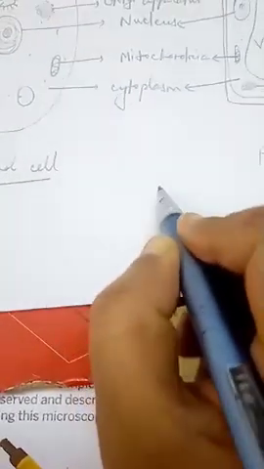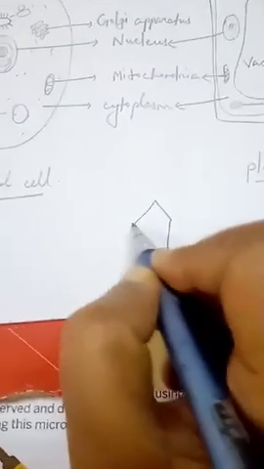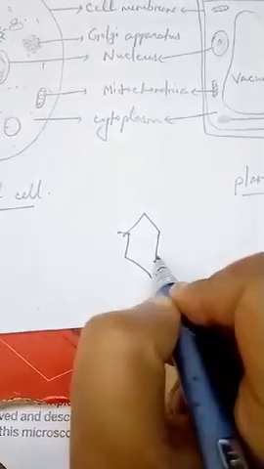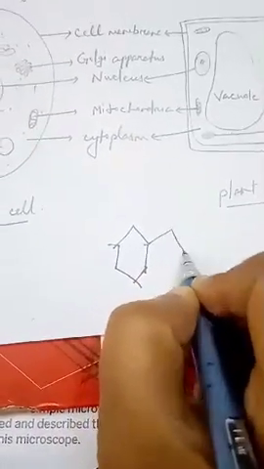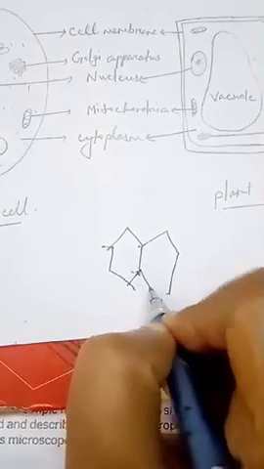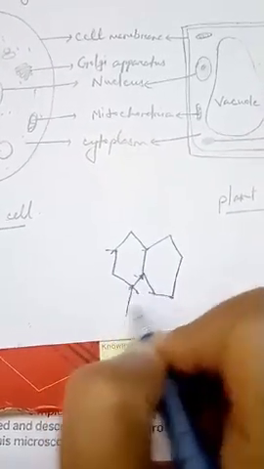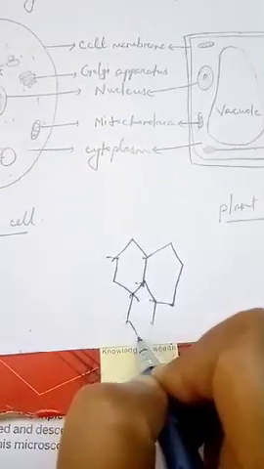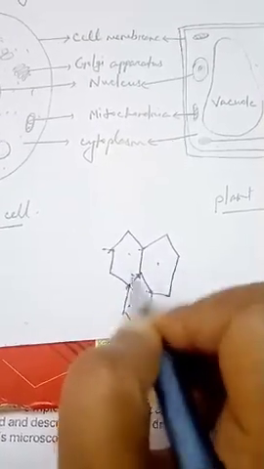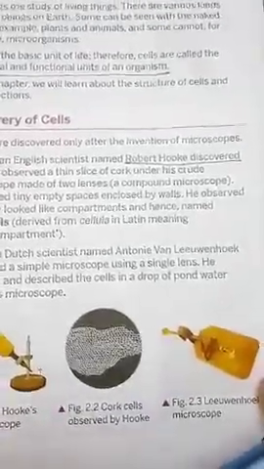He observed a thin slice of cork under a microscope, and he found that the cork consists of compartments like this, and each compartment he called a cell. So Robert Hooke was the scientist who first discovered the cell.